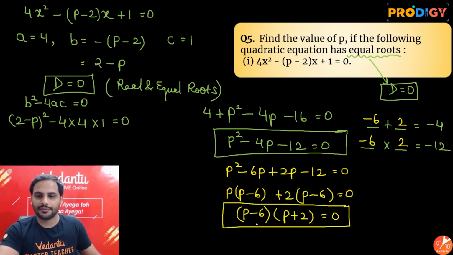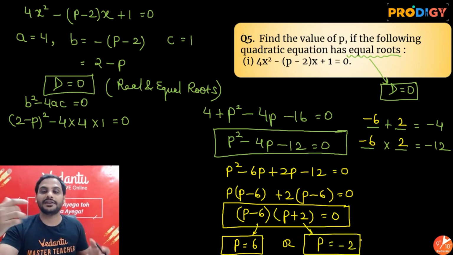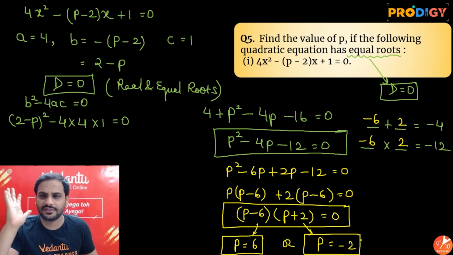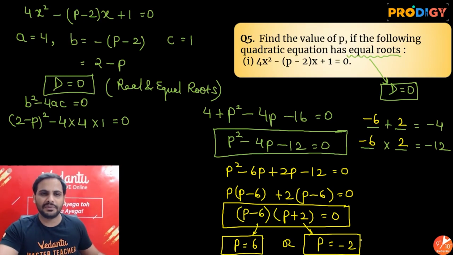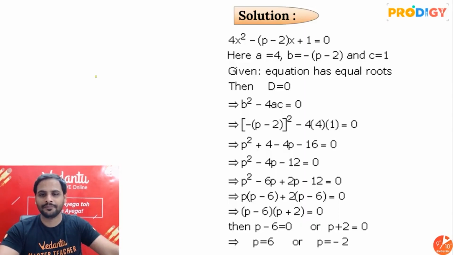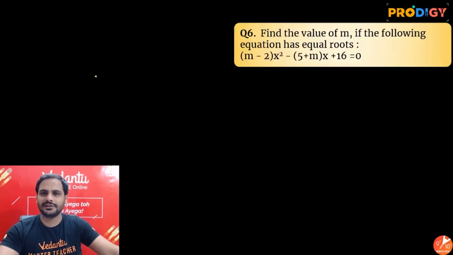Alright, so beta, from here we can say, sir, either p is equal to 6 or p is equal to minus 2. So these are the values of p available to us. In both these cases, you will get the equal roots. So simple beta, logic is very easy. Since they have told equal roots, I have made discriminant equal to 0. They have talked about nature of roots, I will use discriminant. Alright, okay, easy question. Now let's move ahead.